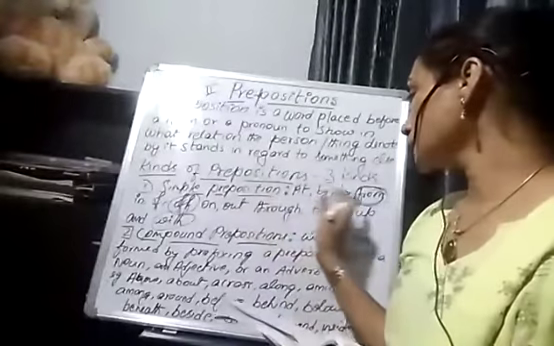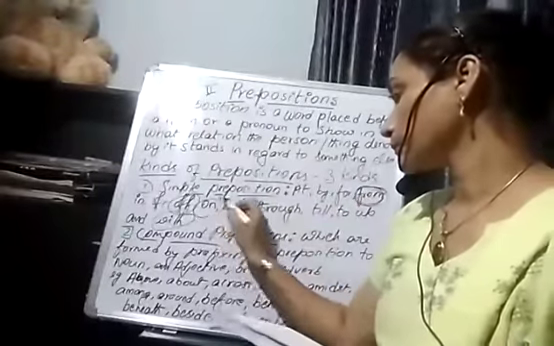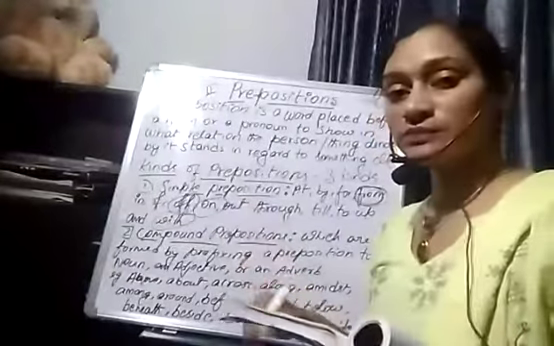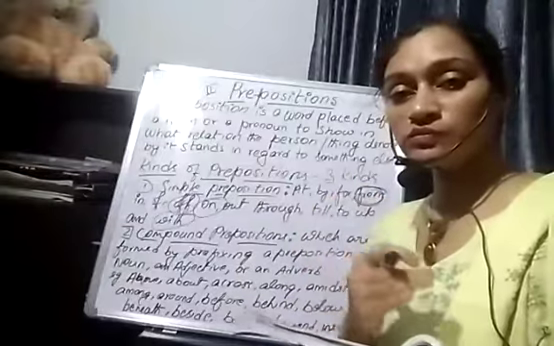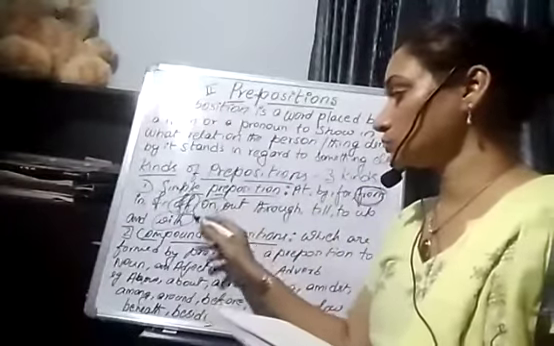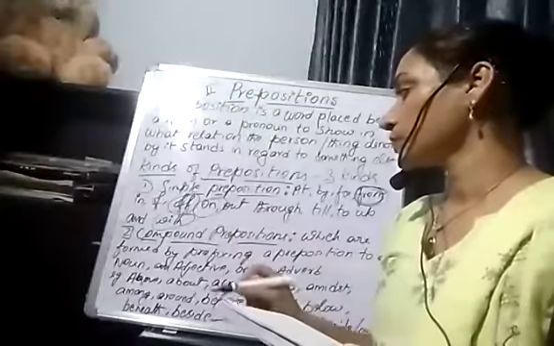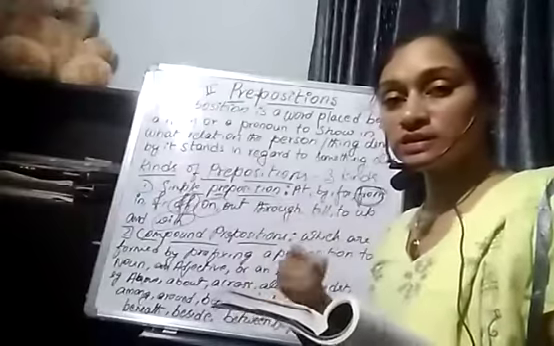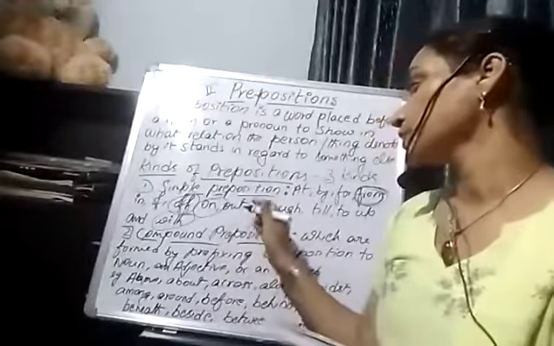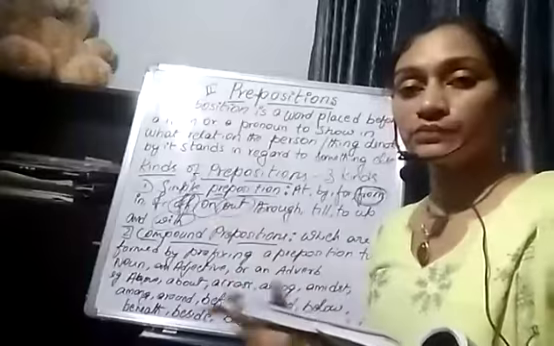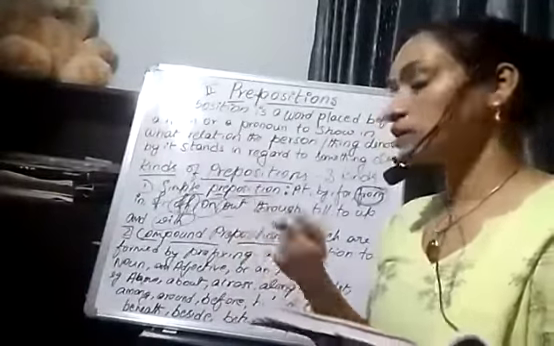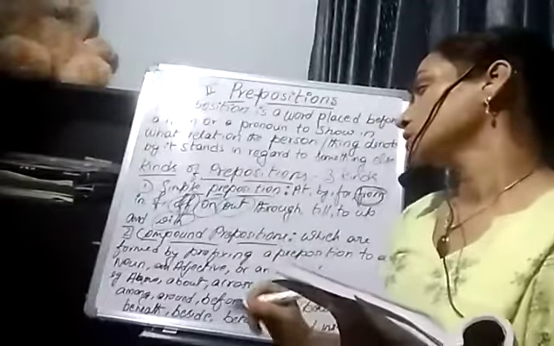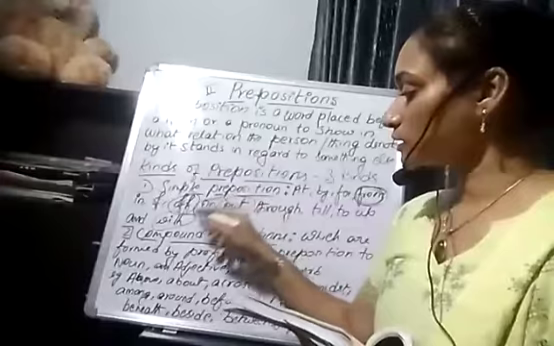So, there are other prepositions also. On. The food is kept on the table. The relation between food and the table is shown through on. Out. The gate is outside the house. Now, the relation between the gate and the house is shown through the preposition out.